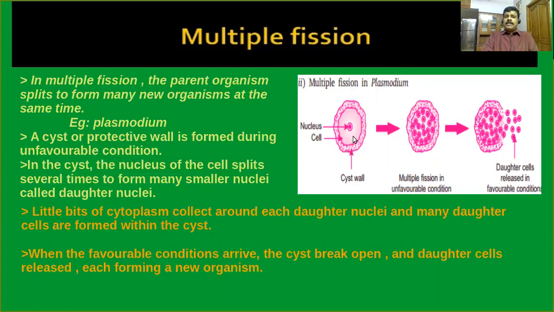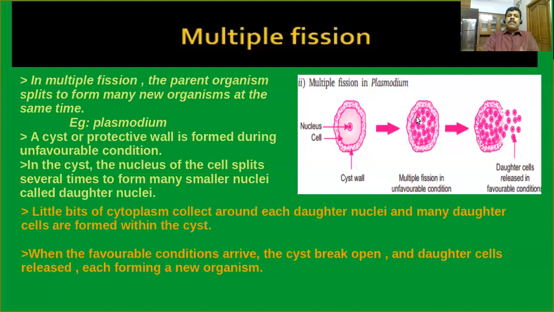The nucleus of the cell splits several times to form many smaller nuclei called daughter nuclei. Afterwards, what happened? Little bits of cytoplasm collect around each daughter nucleus. That means each and every daughter nucleus enters into a little bit of cytoplasm, and many daughter cells are formed within the cyst. When the favorable condition arrived, what happened? The cyst will break open and the daughter cells are released. Each and every daughter cell forms a new organism.